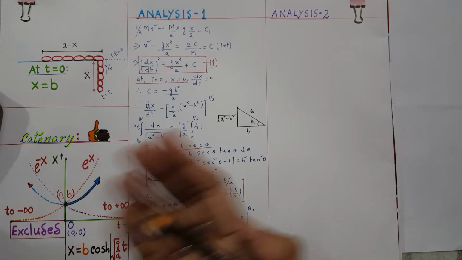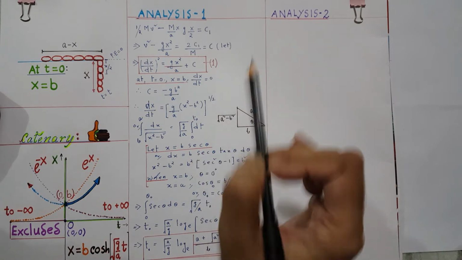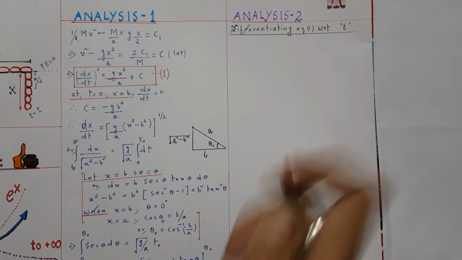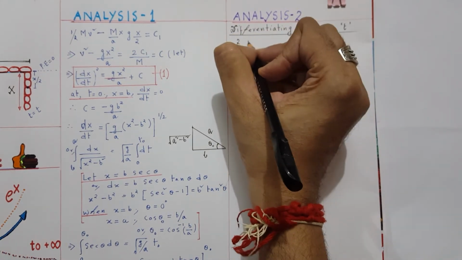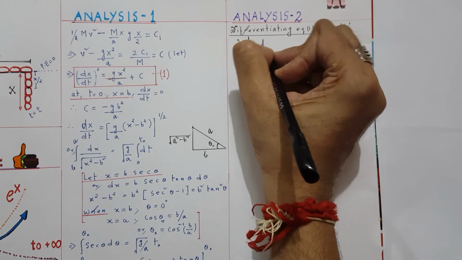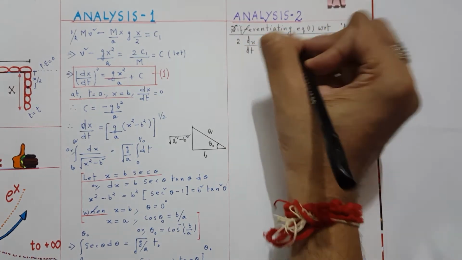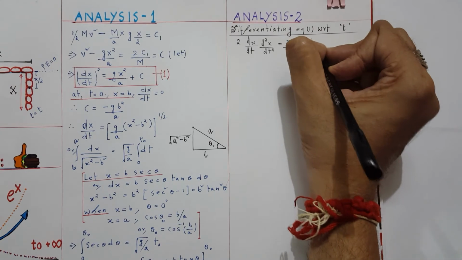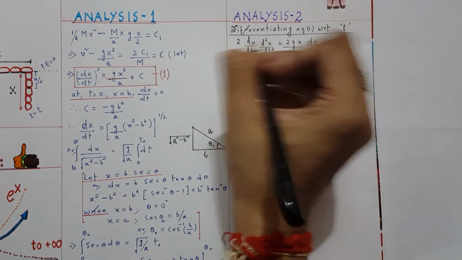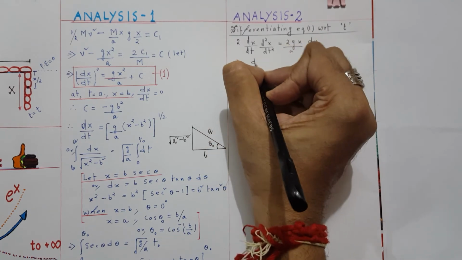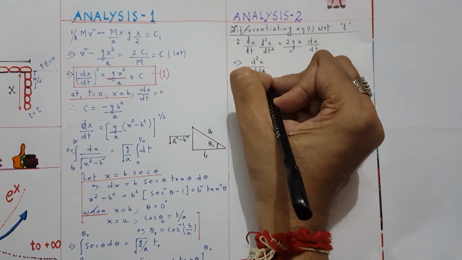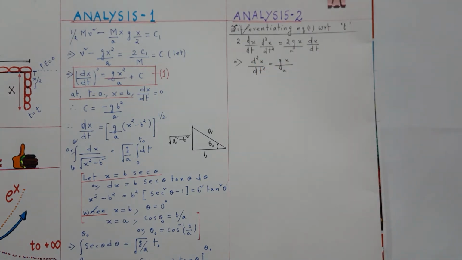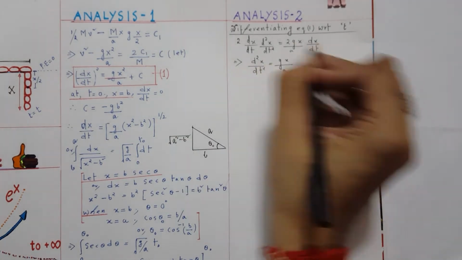Now if we take the discussion further, let us differentiate equation 1 with respect to time. What will we get? We will get 2 dx dt d2x dt2 equals 2gx by a dx dt. So I can cancel off 2 dx dt on both sides, and this will give me d2x dt2 equals gx by a. So this is my force equation. Now I have to solve this equation.